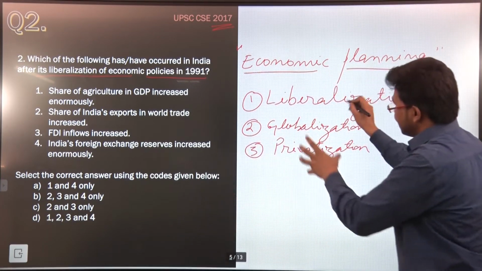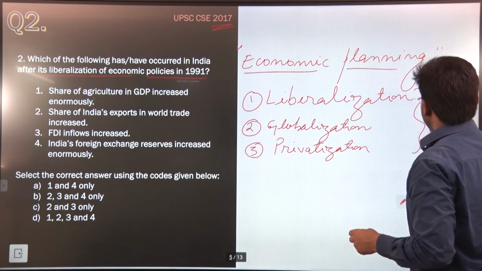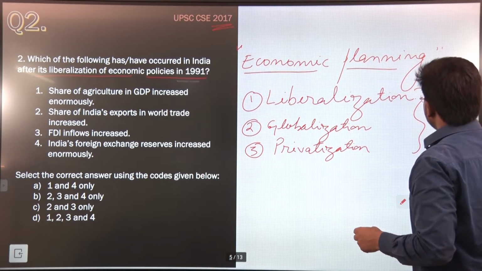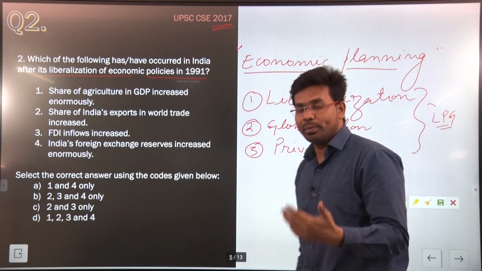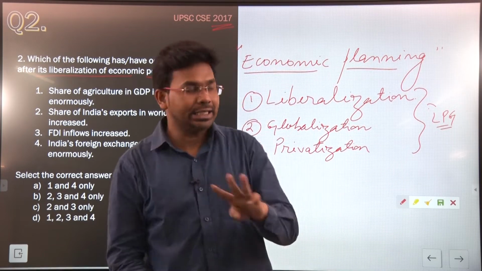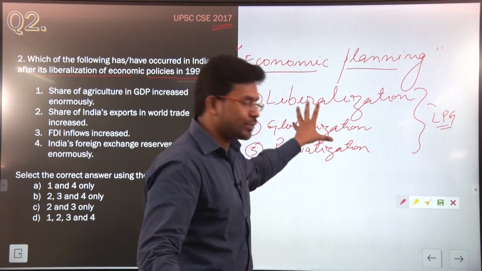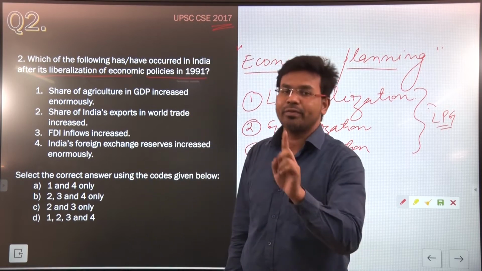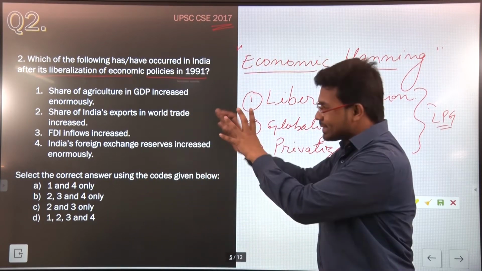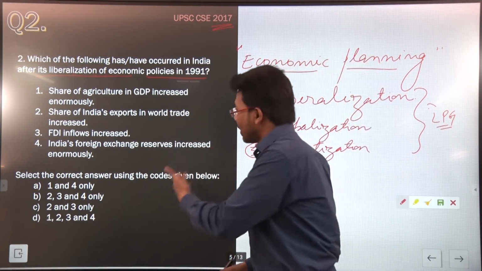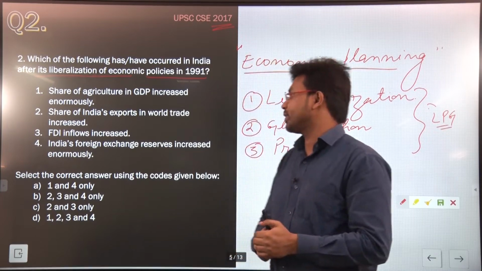Together this is known as LPG reforms: liberalization, privatization and globalization. So these three major components were there in the economic policy reform of 1991. Now let us read this question and try to understand it.